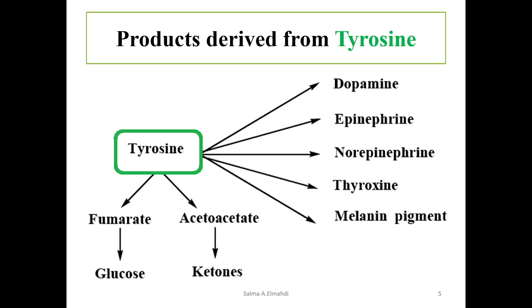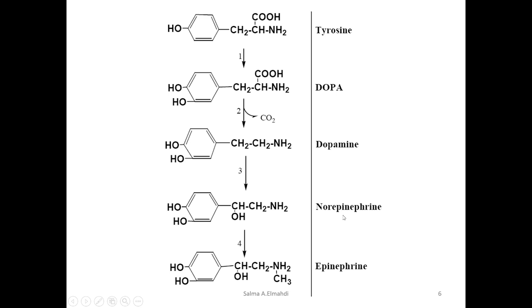Products derived from tyrosine: through the formation of pyruvate, we can synthesize glucose. So tyrosine is a glucogenic amino acid, and through acetoacetate, it can lead to synthesis of ketone bodies. So tyrosine, as you know, classification wise, is both glucogenic and ketogenic. Regarding synthesis of specialized products, tyrosine can be used for synthesis of dopamine, epinephrine, norepinephrine, thyroxine, and melanin pigment.